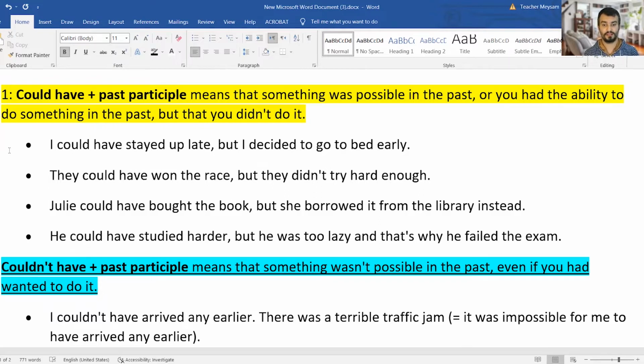Instead, she borrowed it from the library. He could have studied harder, but he was too lazy, and that's why he failed the exam. Again, he had the opportunity to study harder than this, but he didn't because he was too lazy.